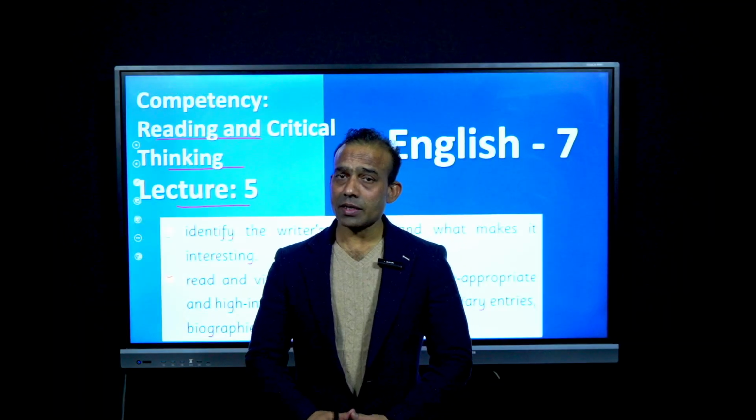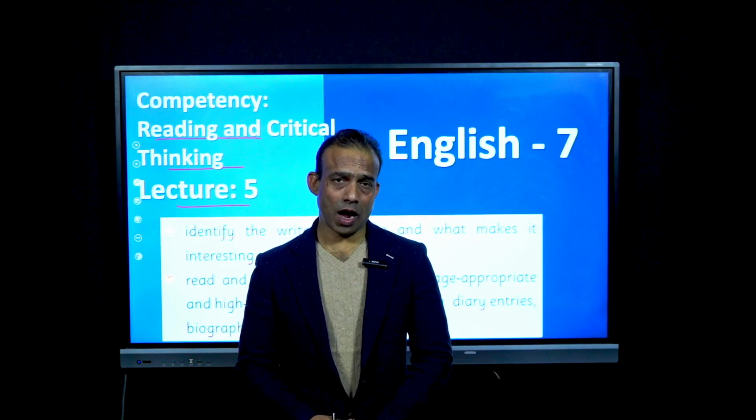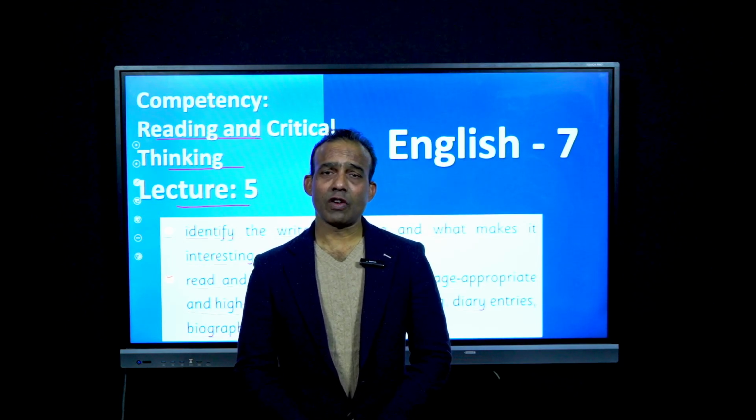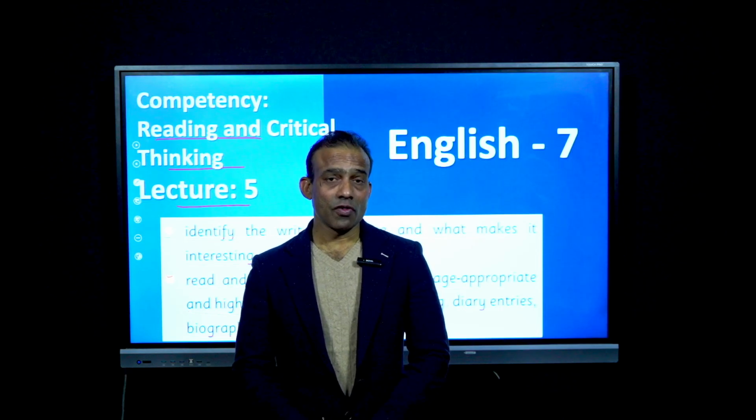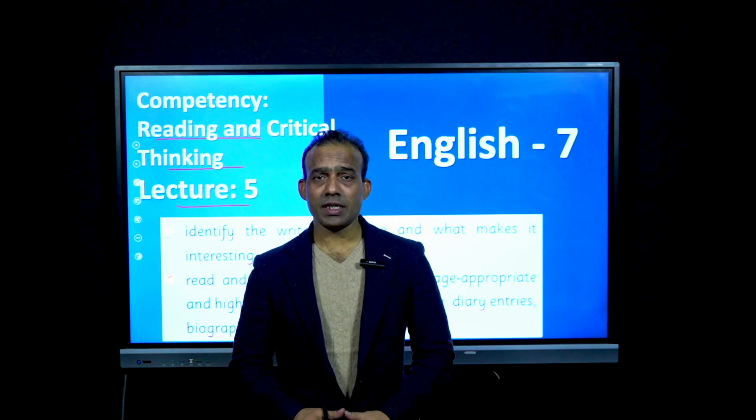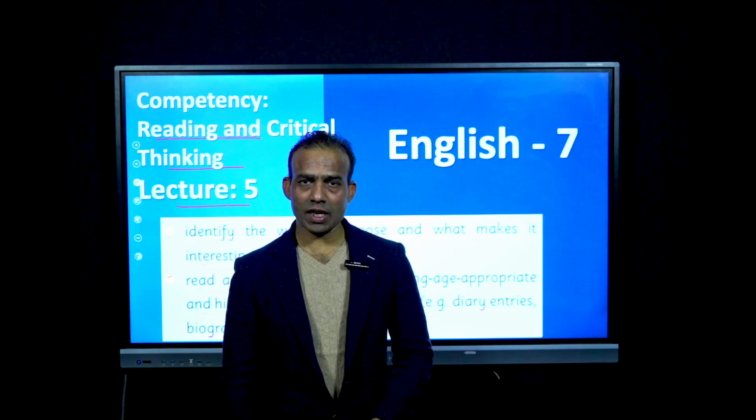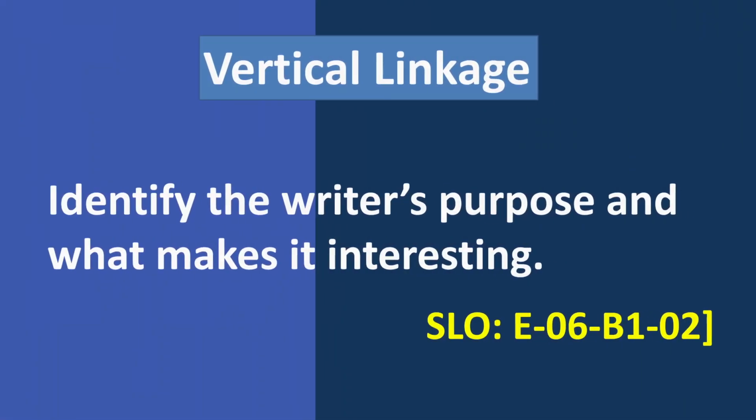My dear learners, I think you now have some knowledge about these SLOs. Now, move to the vertical linkage and then brainstorming. After these two activities, we will understand this topic in detail. In English 6, this SLO was in these wordings.